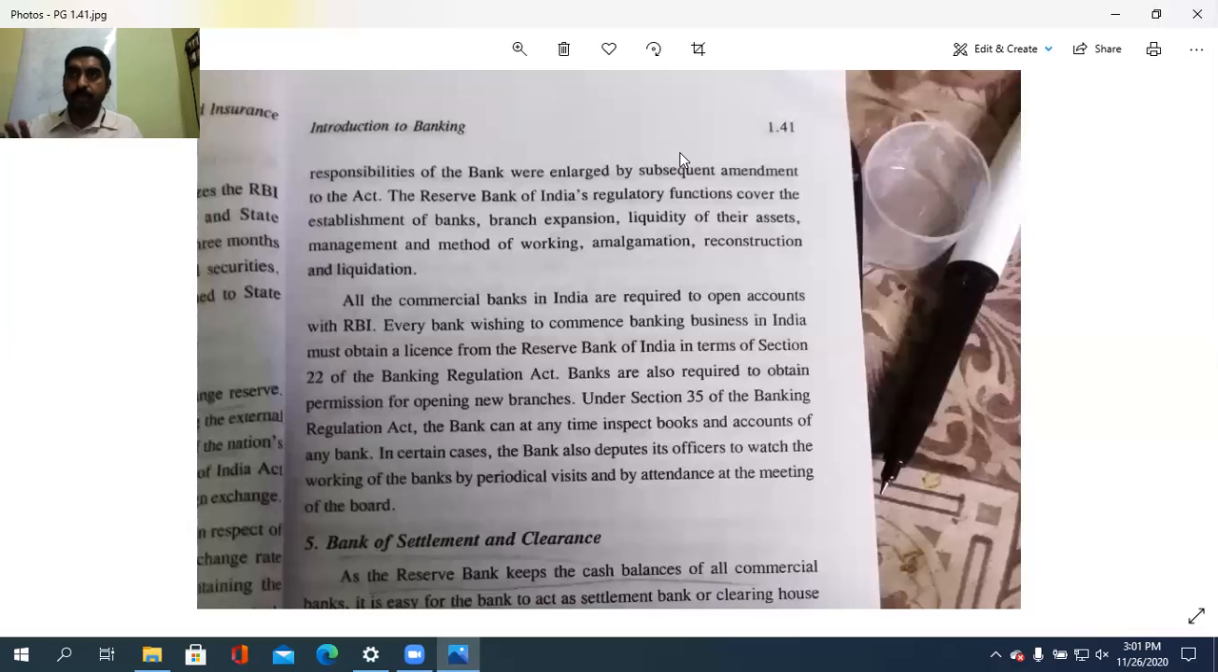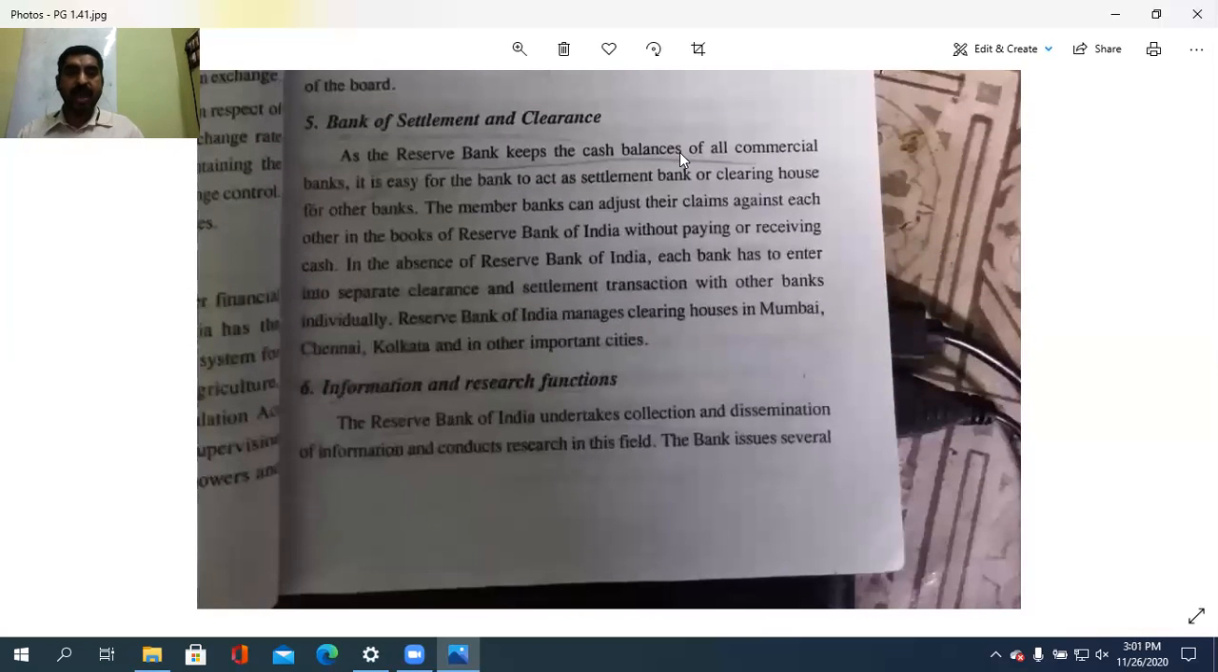So what are they? Monopoly of note issue. Second is acting as a banker to the government. Then custodian of the foreign reserves. Then the fourth point is banker's bank, acting as a banker to all the other banks. Then next is bank of settlement and clearance. How to settle the things, how to clear the things.